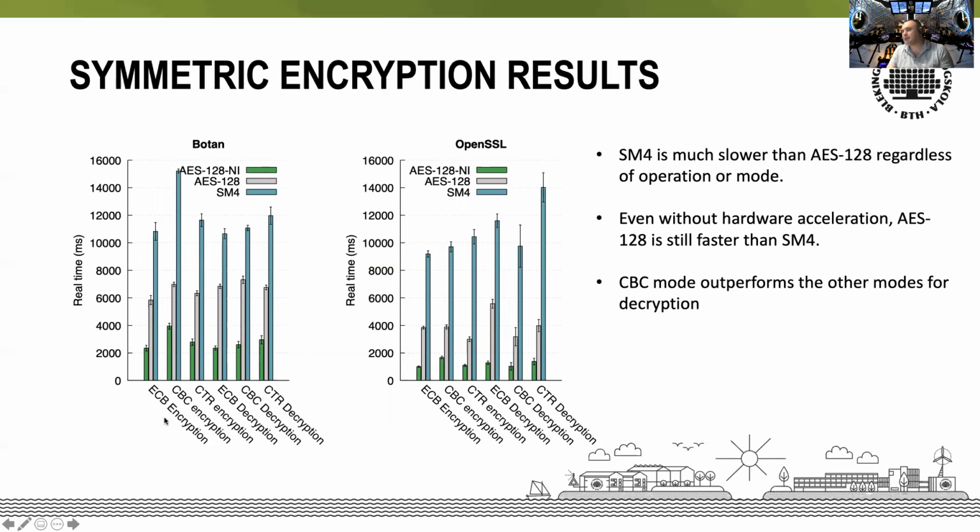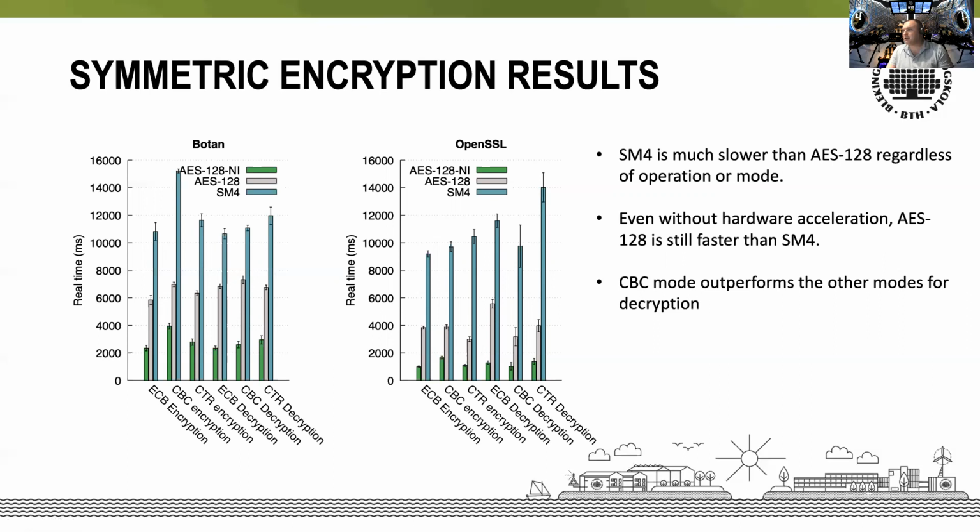And at the bottom, we see the different modes of encryption and, of course, decryption. And the same organization applies to OpenSSL. So what we can see here is that SM4 is much slower than AES-128, regardless of operational mode. And you can see these are SM4, the blue bars in these bar charts. Even without hardware acceleration, when we're looking at the gray bars, AES is still faster than SM4.